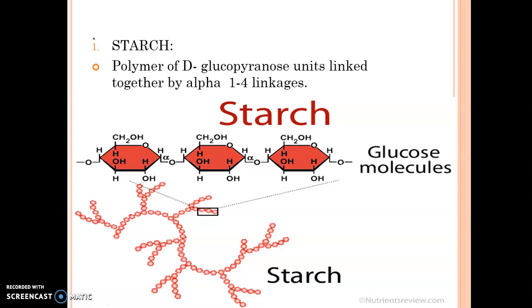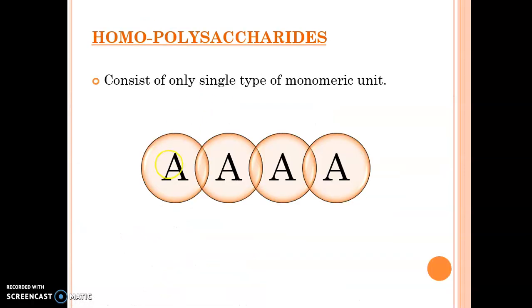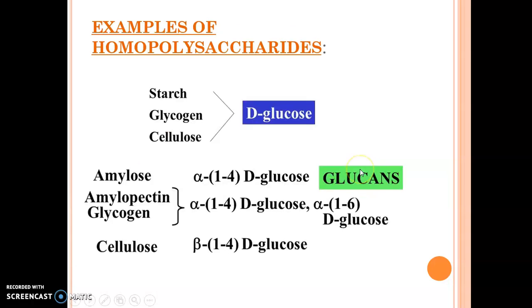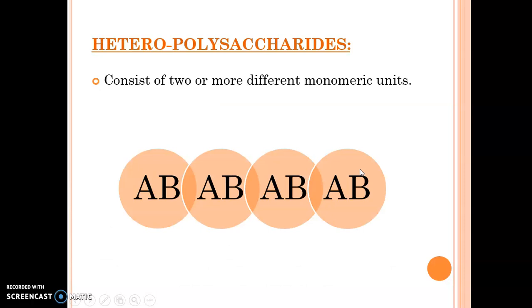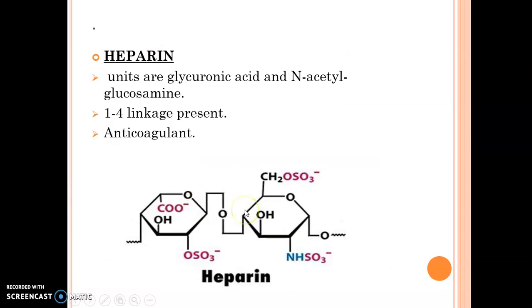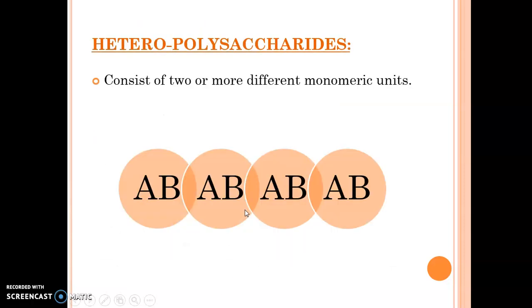I'm going back again. This is a homopolysaccharide, the same molecule is joined, and if I am saying this type of linkage, two molecules are repeatedly joined with each other, it is a heteropolysaccharide.